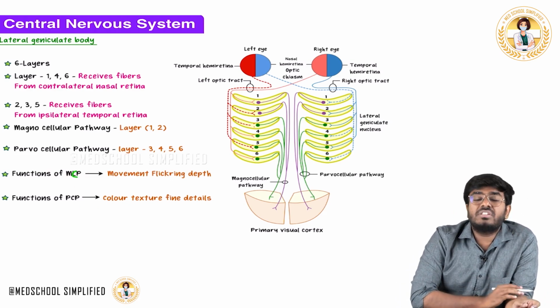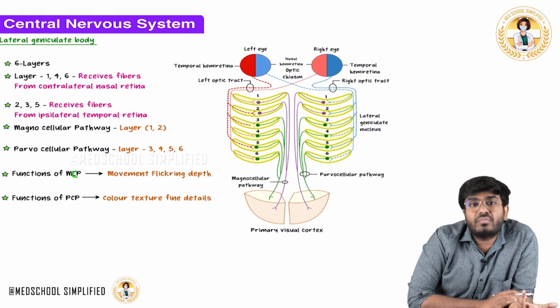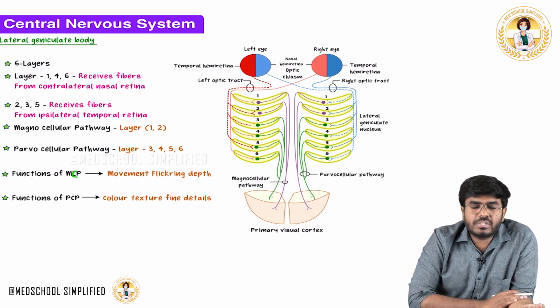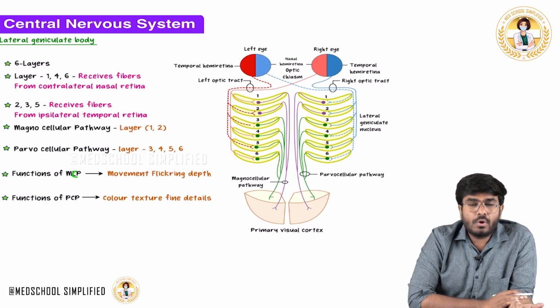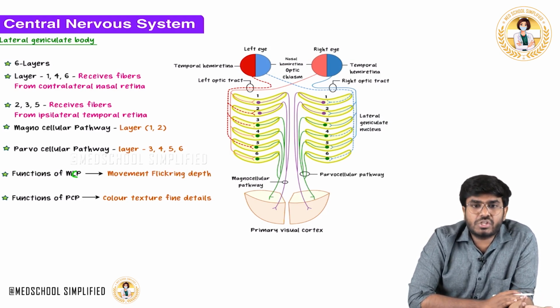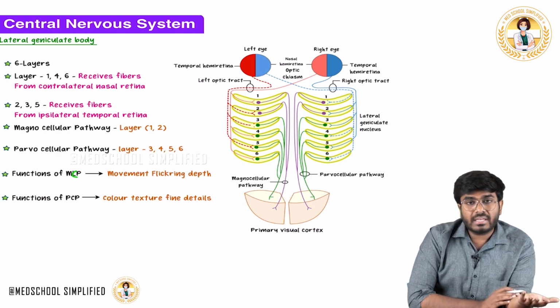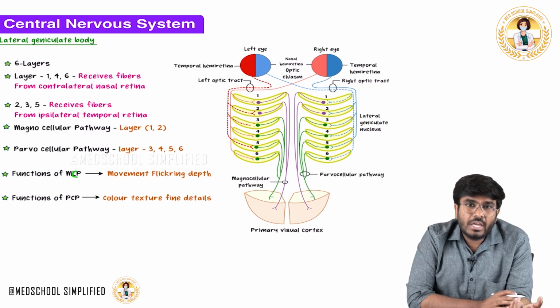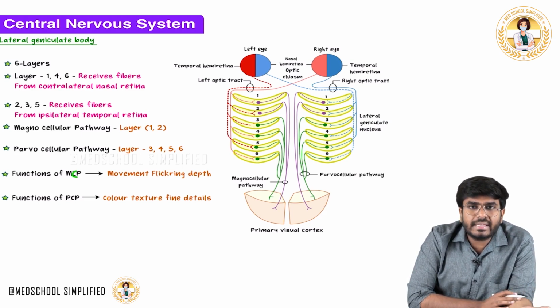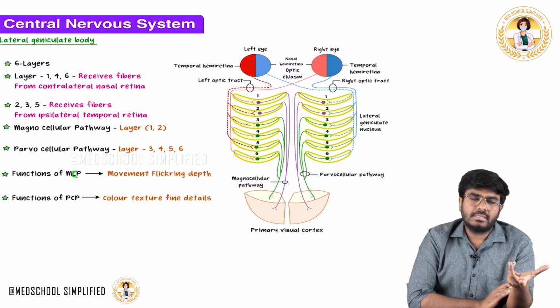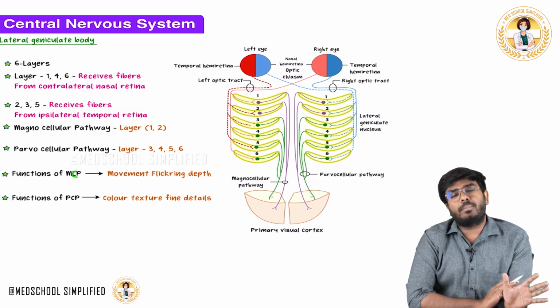Now, which type of visual information is going through the parvocellular pathway? It is the fine details, color vision and the texture. I can feel that the table is soft. Just by looking at the wall, I can feel that the wall is rough. So the texture, the color details and fine details are going through the parvocellular pathway.